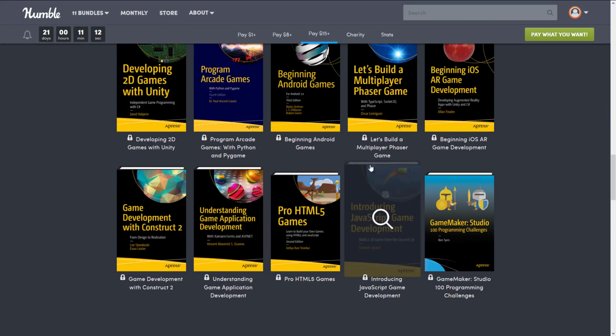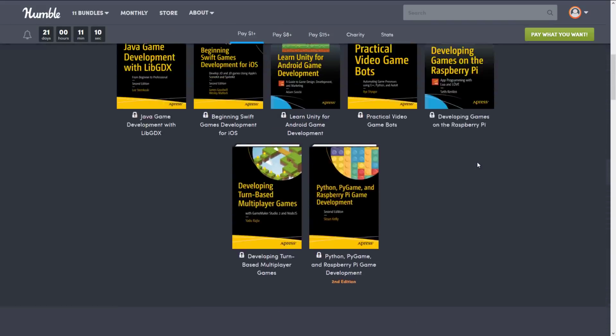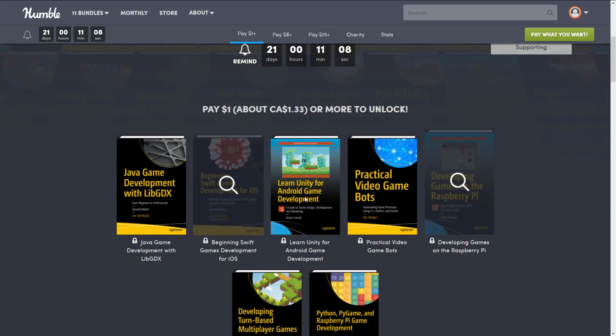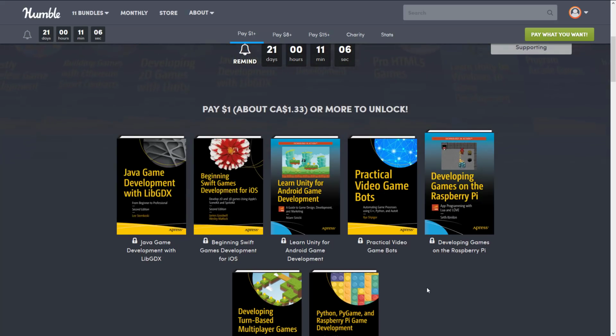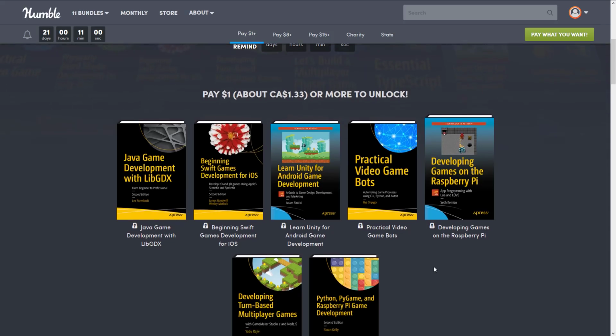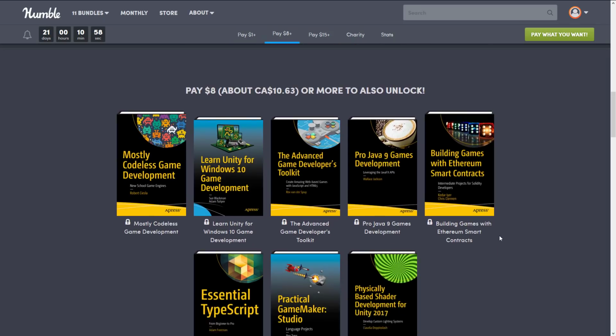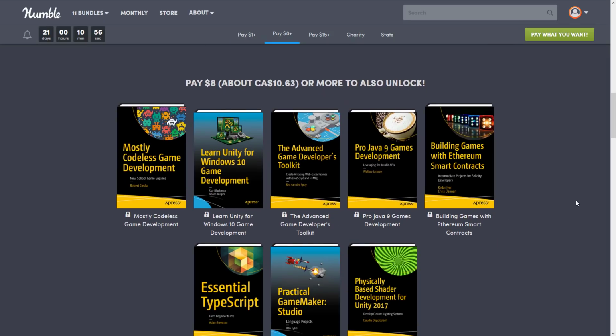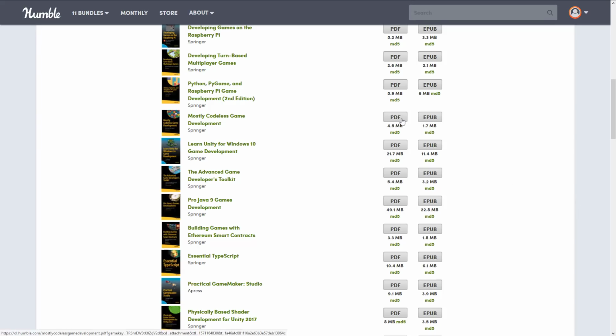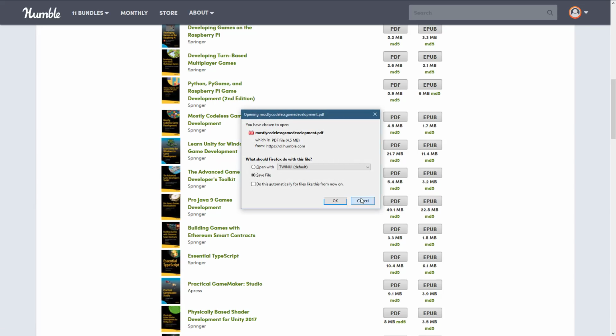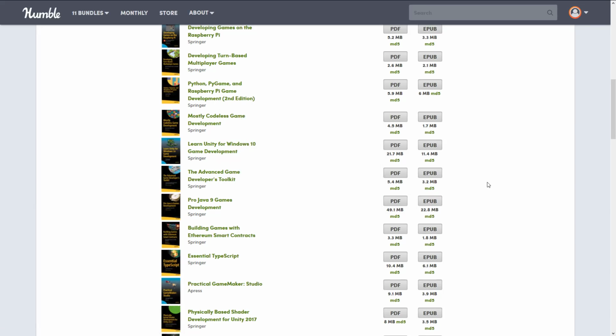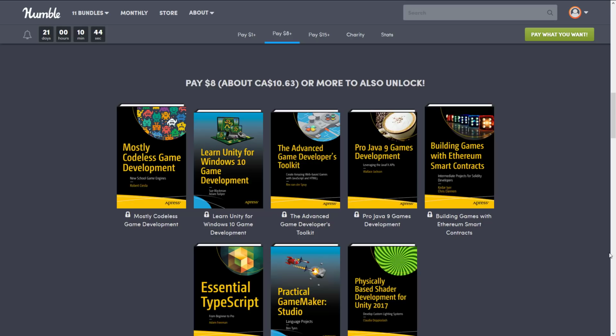If there's a single book in there, there's value in the entire thing, especially if that single book is in the $1 tier. It's a huge value. You just got to pay $1 and you get, what's that? 3, 6, 7 books for $1. So if you want to add to your library, another thing that's nice about that is the store, this thing here where you can go ahead and download these books like so. This is available forever, so you don't need to store them on your own computer. Once you've purchased something from Humble, you can go back and download it at any particular time you want.